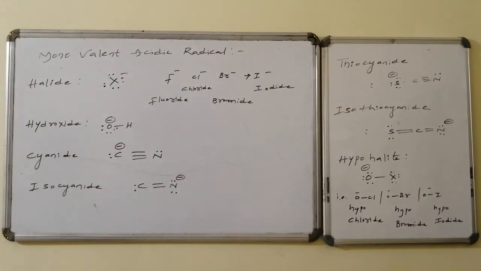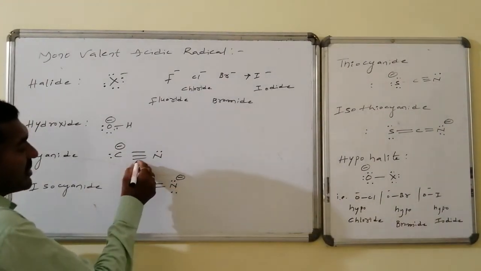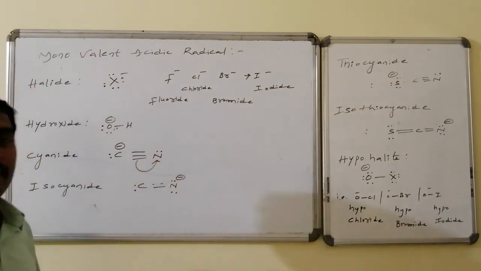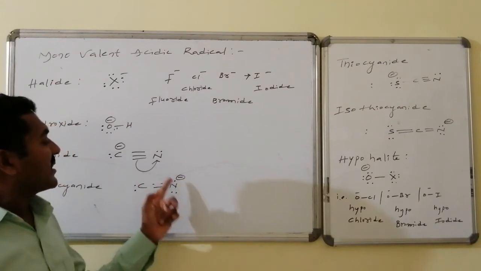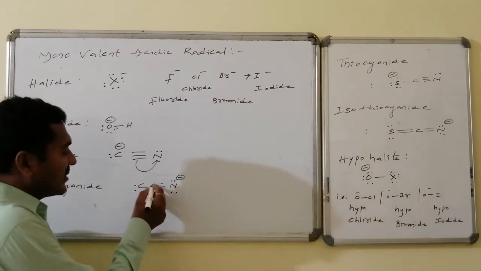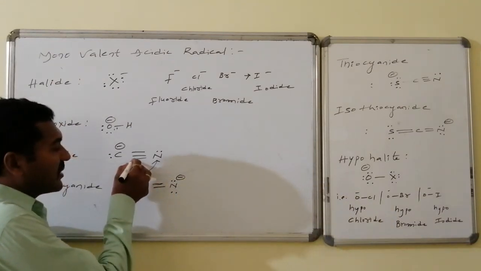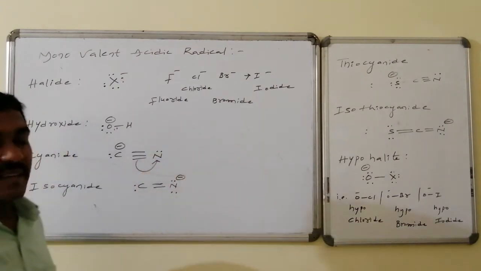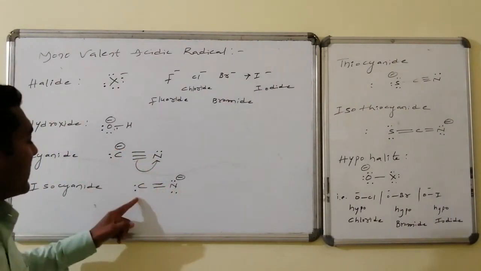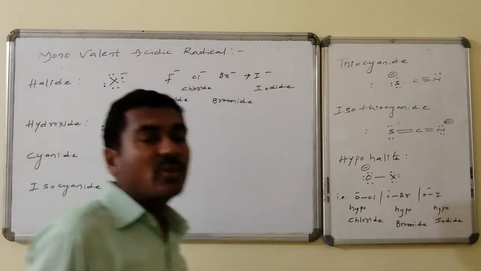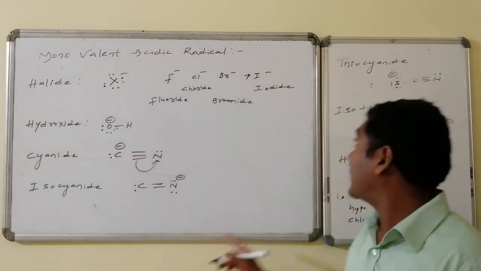thus shifting the pi bond present between carbon and the nitrogen towards the nitrogen. It takes up the electron pair and it is having 1 unit of negative charge, whereas the electron of this particular carbon is moved towards the nitrogen. Carbon's deficiency is compensated here and it is just a neutral species, that is isocyanide.